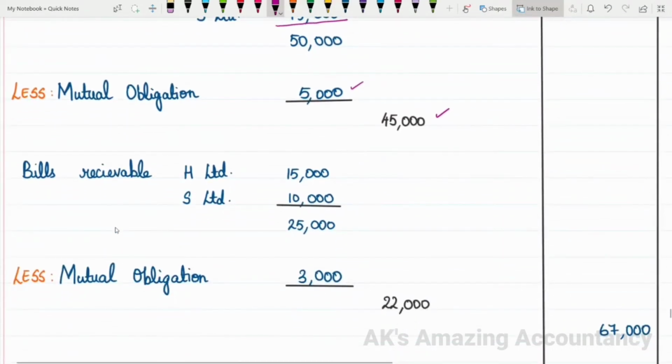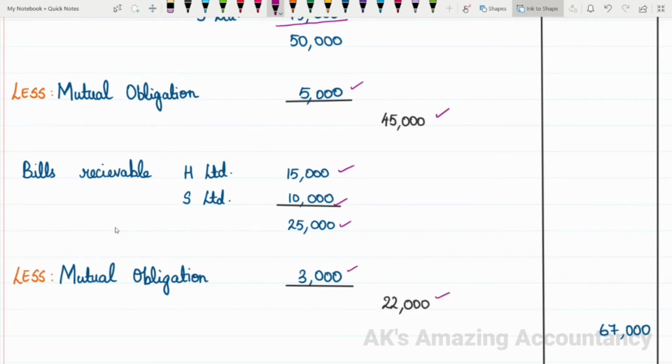The next we have bills receivable: H Limited 15,000, S Limited 10,000. The total is 25,000. From this you have to deduct mutual obligation. Already we deducted 3,000 from bills payable on the liability side, isn't it? Now we have to deduct 3,000 from bills receivable on the asset side. So 25,000 minus 3,000 will give us 22,000.